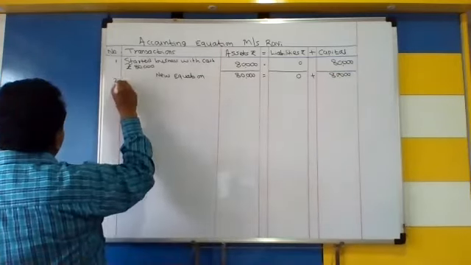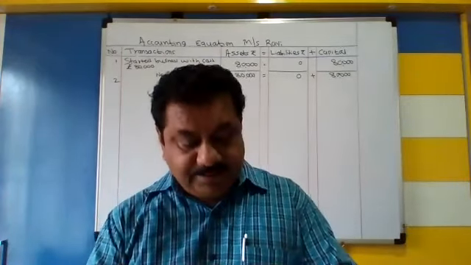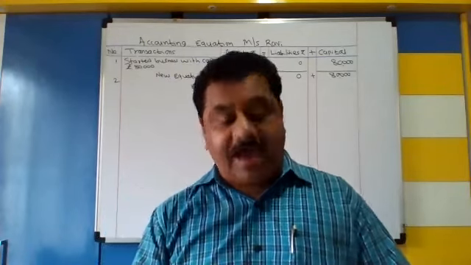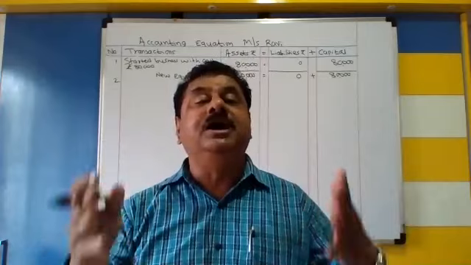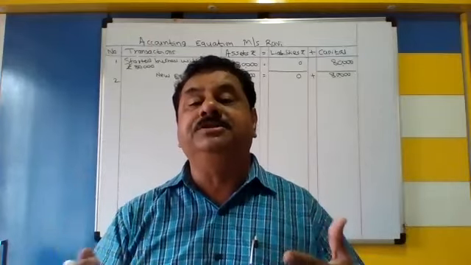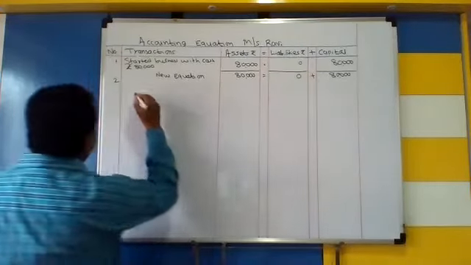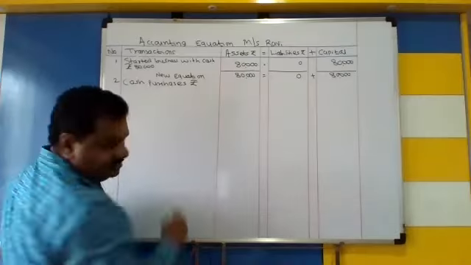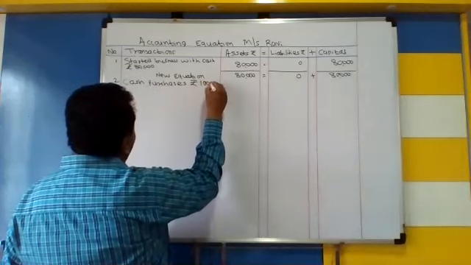Now number 2. Most of the transactions you can do, अब बहुत सारे ट्रांजेक्शन कर सकते हो, but some transactions are different. Now second is given to you: cash purchases. Cash purchases means goods are purchased for cash. Now how to record this? Amount is given to you, rupees 10,000.